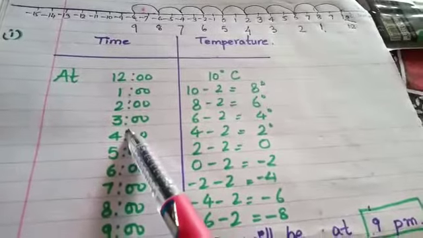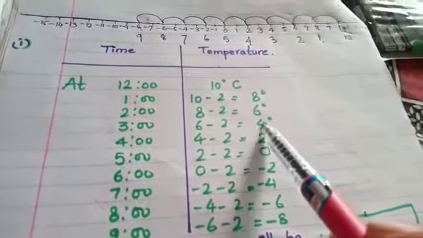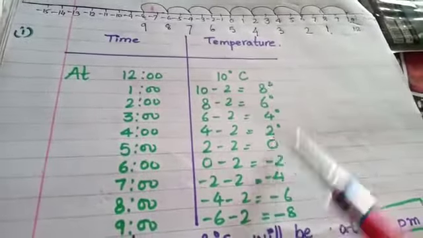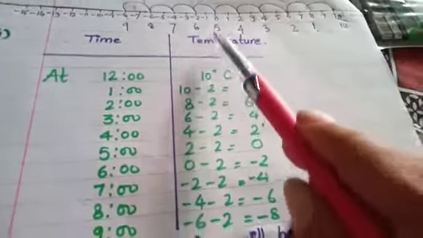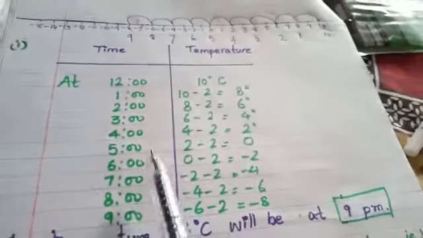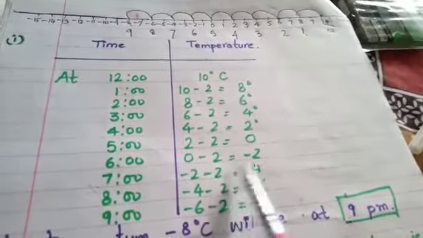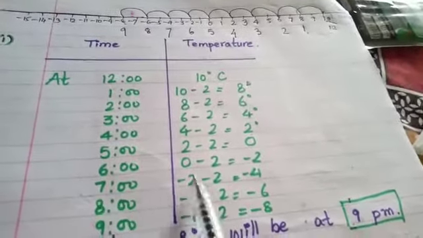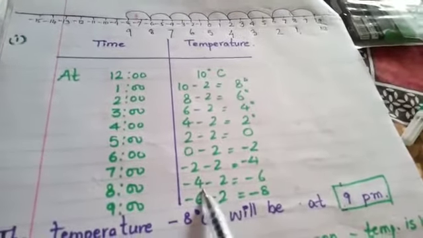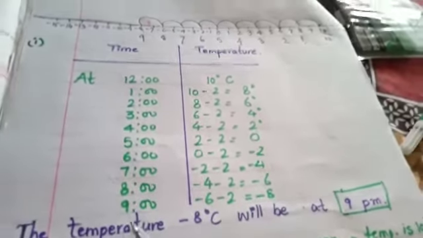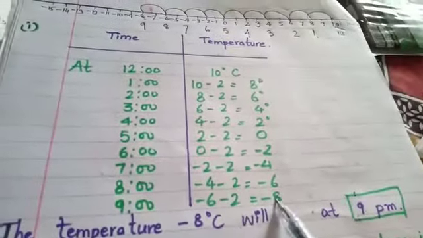When the time is 3, 6 minus 2 is equal to 4 degrees Celsius. When the time is 4 o'clock, 4 minus 2 is equal to 2 degrees Celsius. When the time is 5, 2 minus 2 is equal to 0. At 6 p.m., 0 minus 2 is equal to minus 2. At 7, minus 2 minus 2 is equal to minus 4. When the time is 8 p.m., minus 4 minus 2 is equal to minus 6. When the time is 9 p.m., minus 6 minus 2 is equal to minus 8.